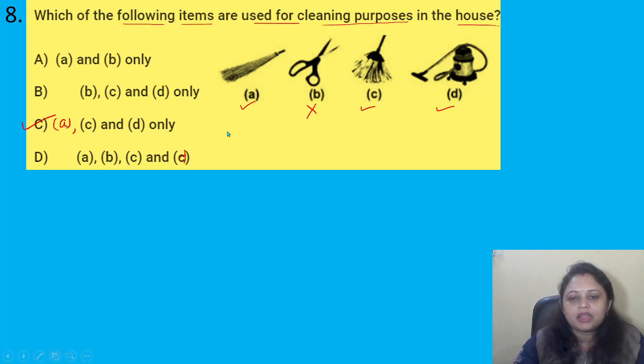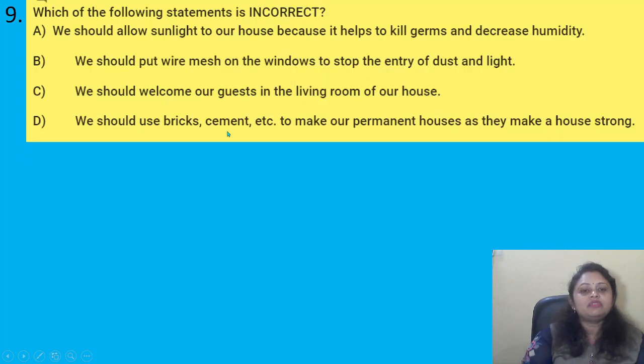Got it? Coming to the next question: which of the following statements is incorrect? Options are A. We should allow sunlight into our house because it helps to kill germs and decrease humidity. B. We should put warmers on the windows to stop the entry of dust and light. C. We should welcome our guests in the living room of our house. D. We should use bricks, cement, etc. to make our permanent houses as they make a house strong.